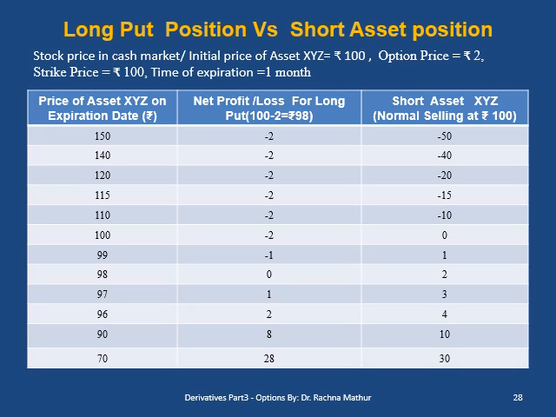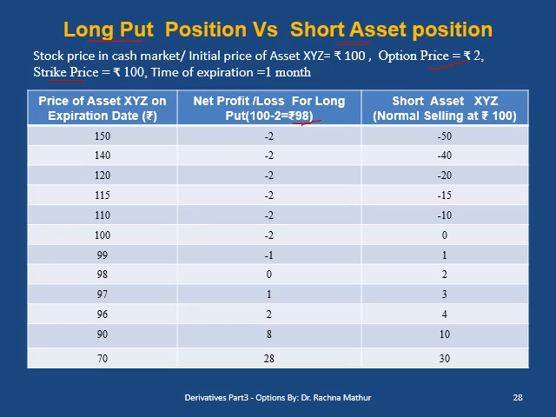Now let us compare a long put position with a short asset position, that is selling the asset in the open market. Now to calculate the profit of a long put position, we have to deduct the option price from the strike price, that is 100 minus 2, 98 rupees. So profit will be calculated on 98 rupees.